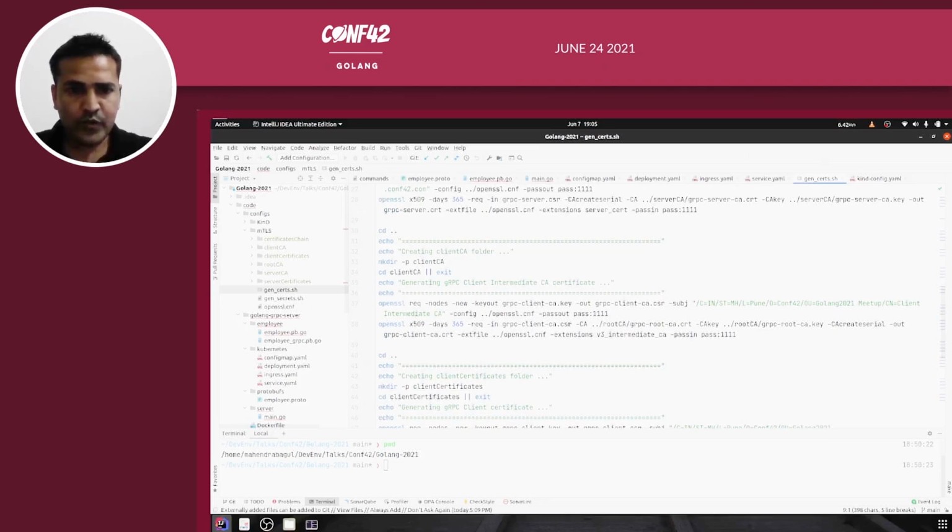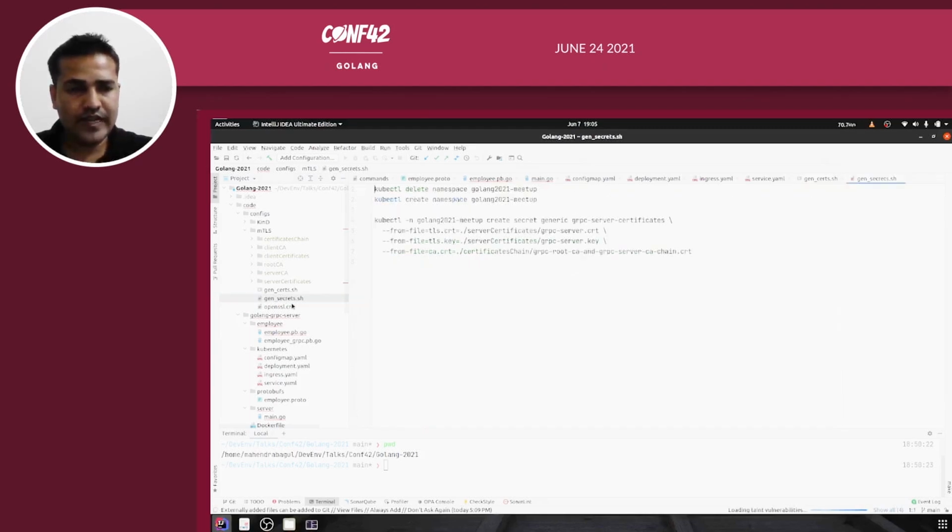When you fire this command, the whole set of certificates will be generated. Once you generate these certificates, you also need to create secrets out of these files, right? So for the secret creation, I have added kubectl commands here.